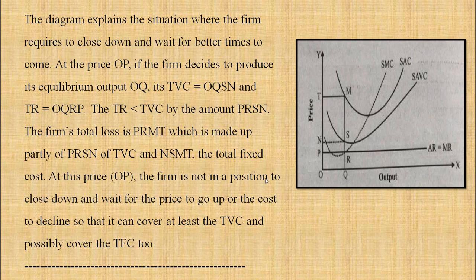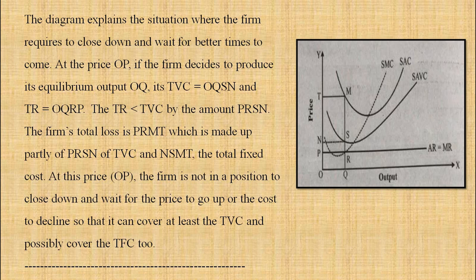At this price OP, the firm is not in a position to close down and wait for the price to go up or cost to decline. Then it can cover at least total variable cost and possibly covers total fixed cost also. Look at the diagram. In total cost, there is a total fixed cost and total variable cost. Fixed cost cannot be changed.